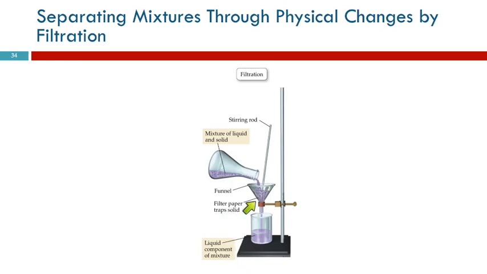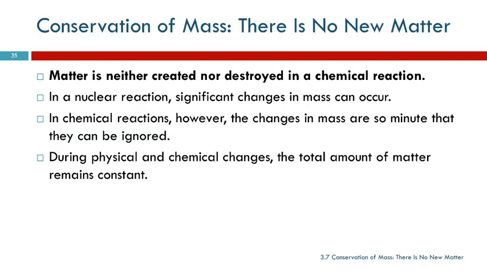In chemistry, we use stuff that's maybe a little fancier. So here's a glass funnel, and we put a piece of paper in here. Here we have a mixture of a solid and a liquid, and when we pour it through here, this is going to be slower than the filtration of cooked spaghetti, but the liquid can go through the paper, the solid cannot, and so we separate the two. Those solid particles are not changed by this process, they've just been separated. So it's a physical change to separate a mixture. Any questions?